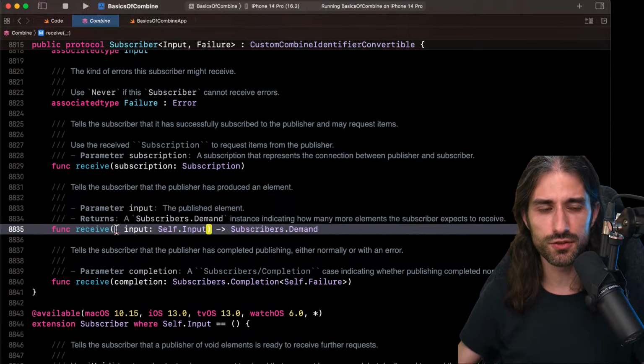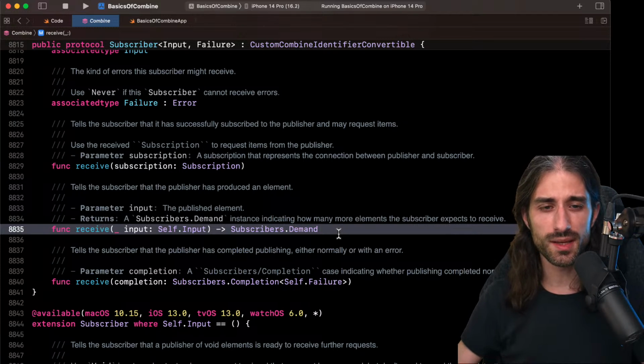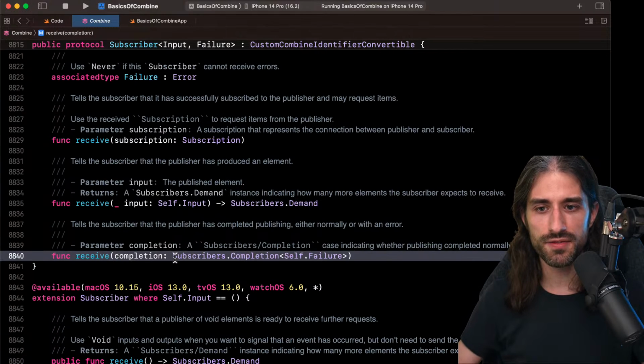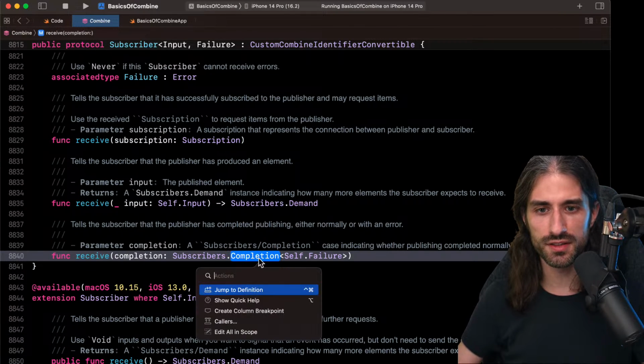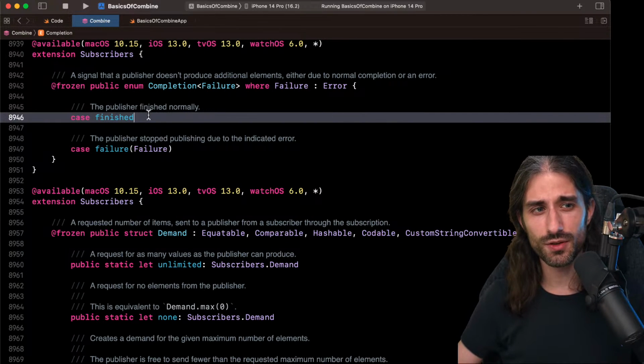Then this method is called whenever there is a new input, and as you can see, you return a demand, so you once again say how many new items you want to receive following the item you have just received. And finally, another method for the completion event, and the completion event is an enum which can be either finished or failure. If you've seen RxSwift, you might see here a slight difference in the design.